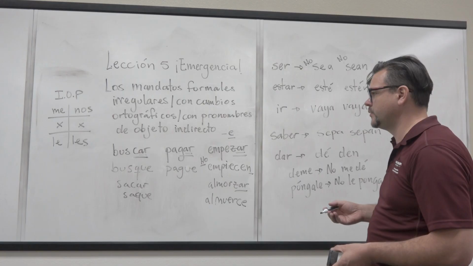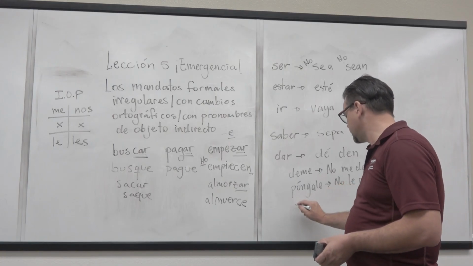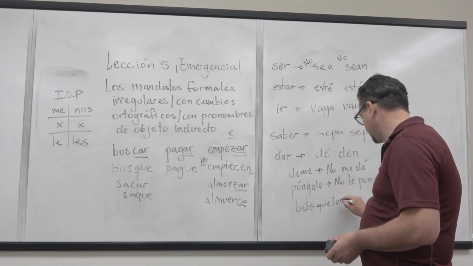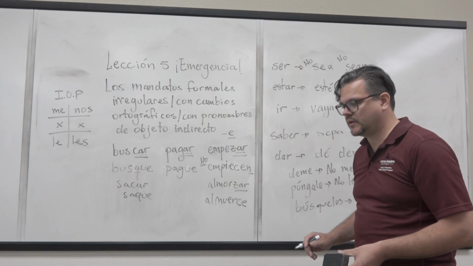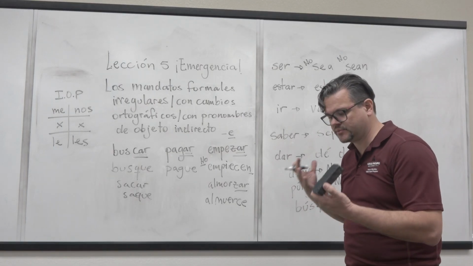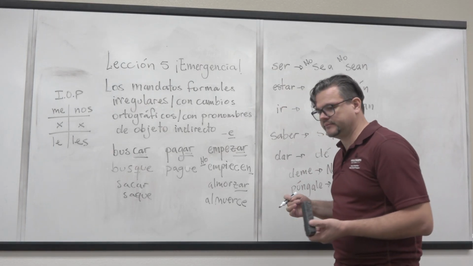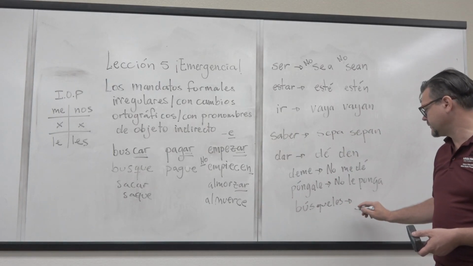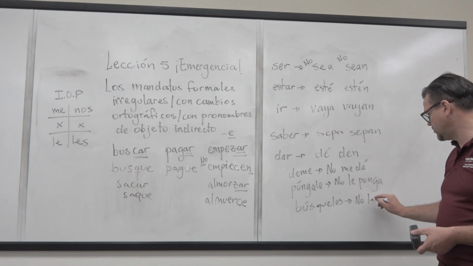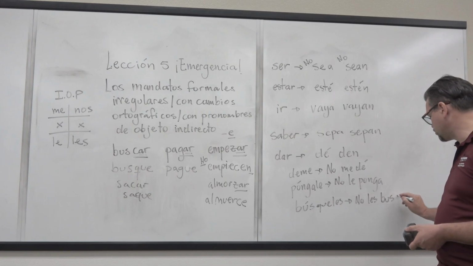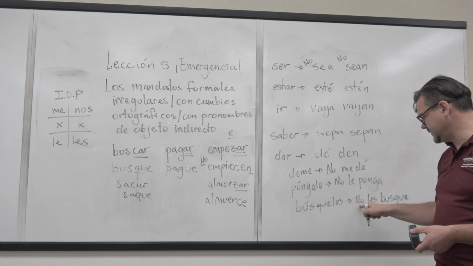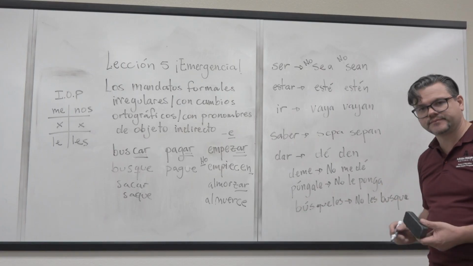Por ejemplo, let's say this one. Búsqueles una frazada. Blanket, for instance. Búsqueles una frazada. In this case, it will be no les busque. Búsqueles, no les busque. When it's negativo, you have to put that in front.